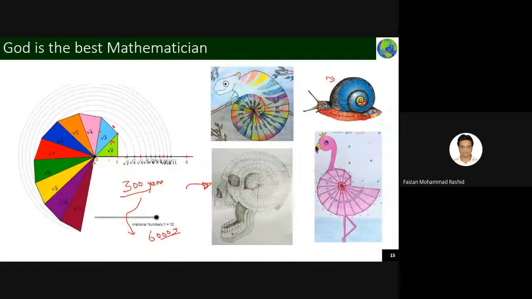But you see, our entire skull is made up of infinite and many irrational numbers, in a cone like this one. You see here, one, then it becomes root two. Then if it is root two and you take one here, then from Pythagoras theorem this becomes root three. Then again you take 1 unit here, then it becomes root 4.